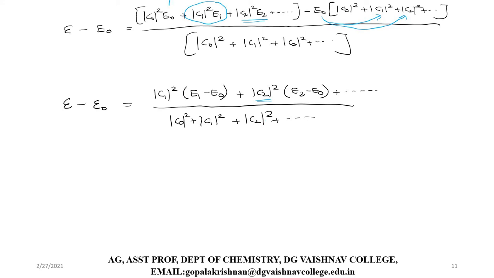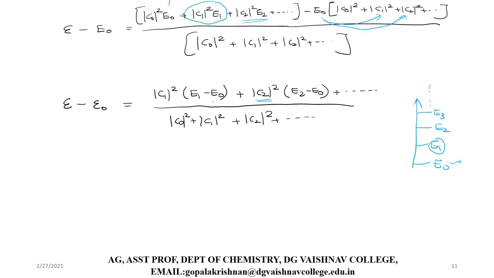Okay, now this is very important. We know very well E0 is the actual ground state energy of the system, which we don't know, E1 is the first excited state energy, E2 is the second excited state energy, E3 is the third excited state energy. Like this we have many states, and we know very well E1 is greater than E0 because E0 is the ground state, and E2 is greater than E0, E3 is greater than E0.